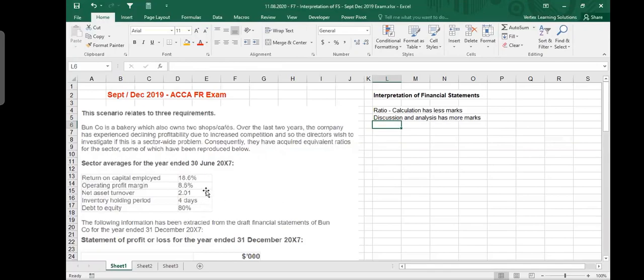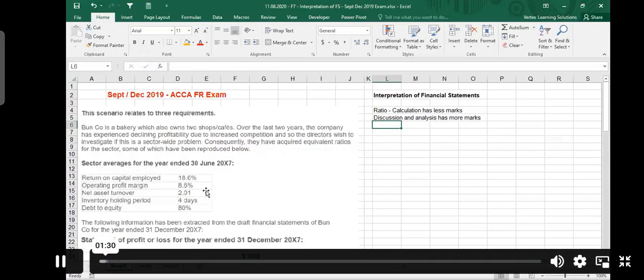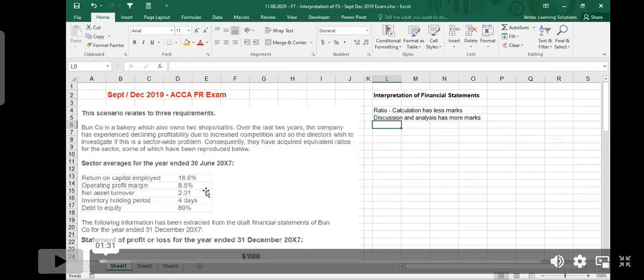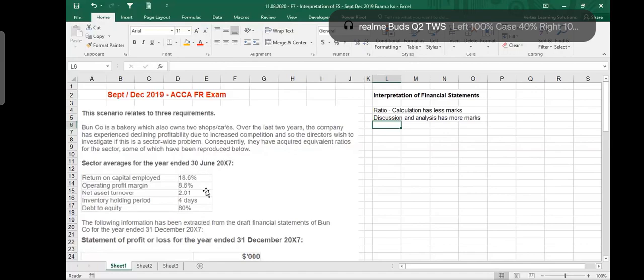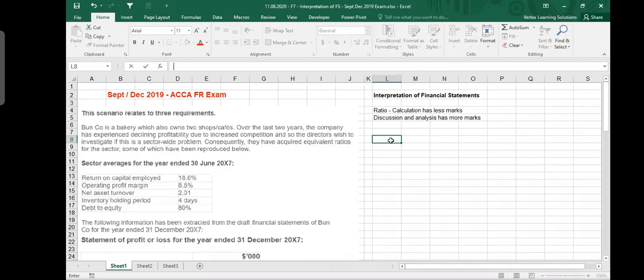Before I start doing this question, I just want to give a 15-minute overview. You can see the solutions are also given on the ACCA website. Of course, we'll do it together. I will show you how to read the question and how to approach the question. But before we do questions, let's understand how you should approach ratio analysis questions.